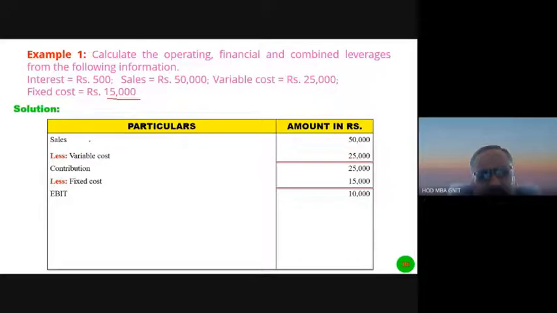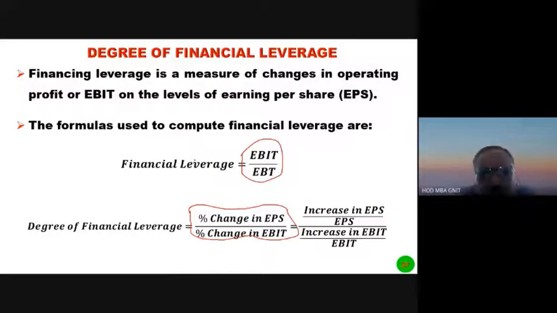When we get contribution and EBIT, we can calculate operating leverage. In order to calculate financial leverage, the principle is financial leverage is equal to EBIT by EBT. EBIT we have just calculated.